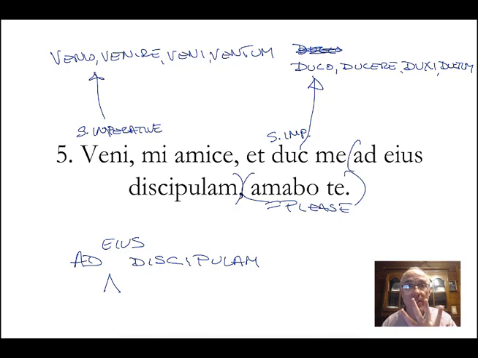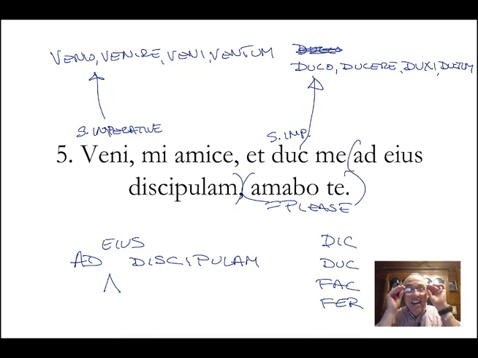There are four words in Latin that have an irregular singular imperative. Dic, duc, fac, fer. You haven't had all these words. Duc you're getting right now. Fac you've had. Dic, duc, fac, fer. It's just irregular. That's all there is, and there's no rhyme or reason behind it. I mean, I think there's a reason in the origin of the words. But these four words, and these four words only, the singular imperative is dic, duc, fac, fer.